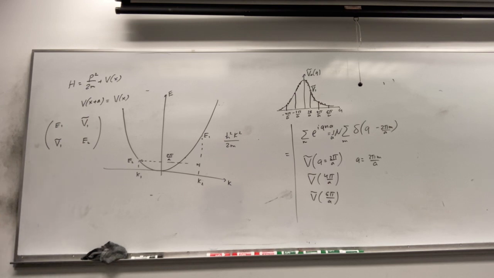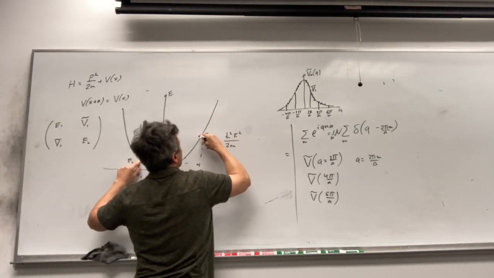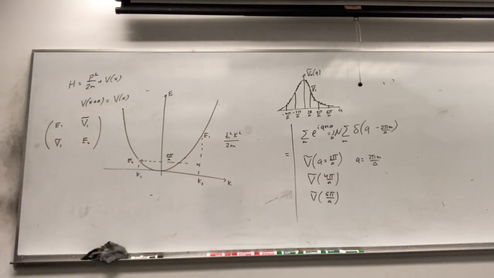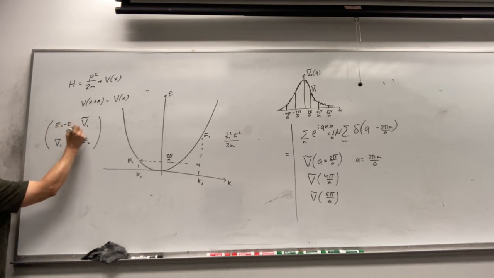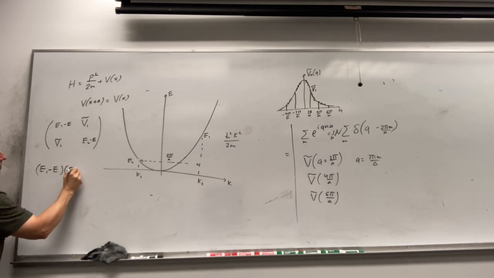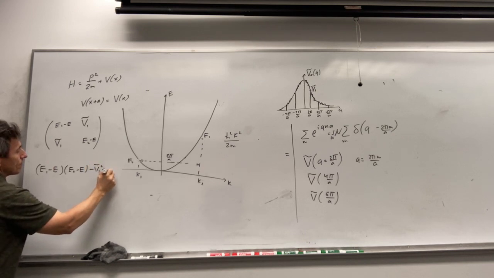Then from this equation we can find the corresponding energy spectrum. We just need to diagonalize this 2 by 2 matrix. Again, we consider only 2 states. Of course, there are many other states, but they have a much larger energy, so the effect on these states will be much weaker if we have a weak periodic potential. So we need to find the eigenvalues of this matrix: E1 minus E times E2 minus E minus V1 squared should be 0.